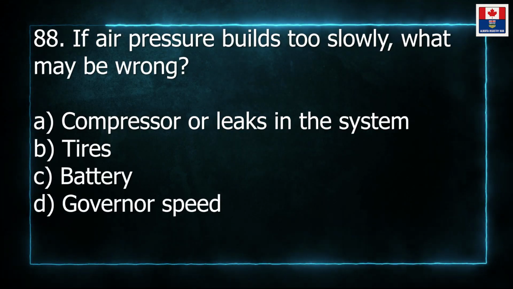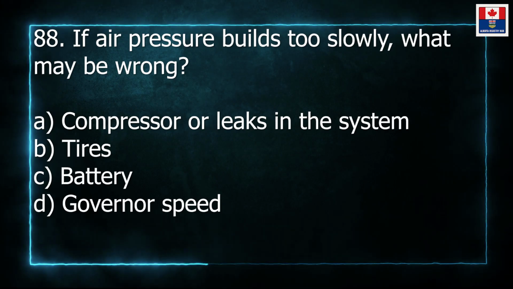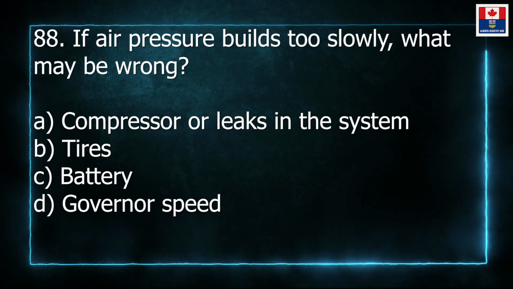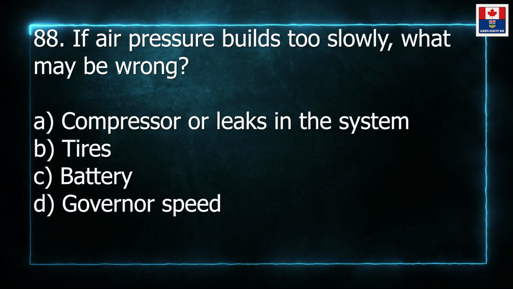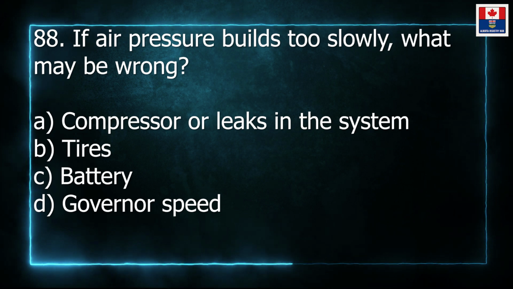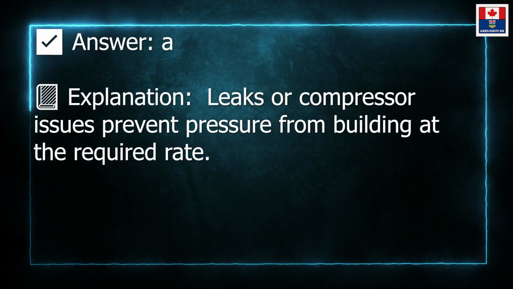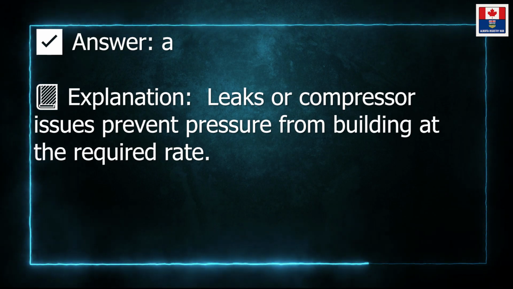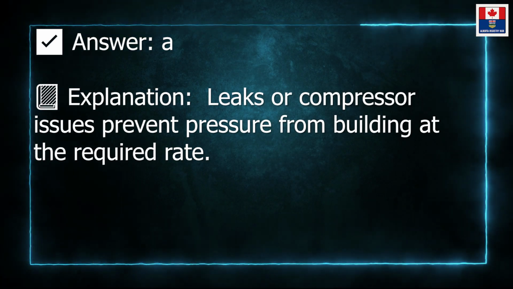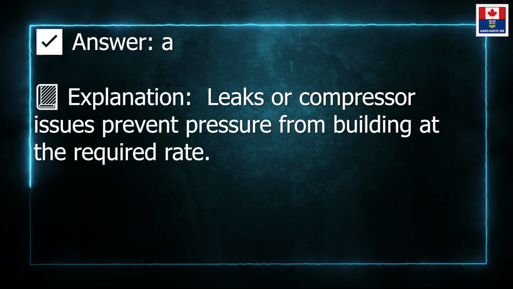88. If air pressure builds too slowly, what may be wrong? A. Compressor or leaks in the system. B. Tires. C. Battery. D. Governor speed. Answer: A. Explanation: leaks or compressor issues prevent pressure from building at the required rate.